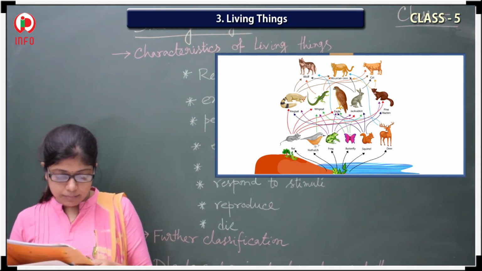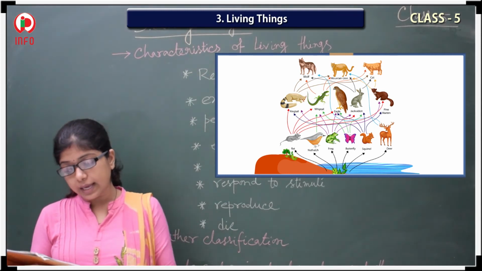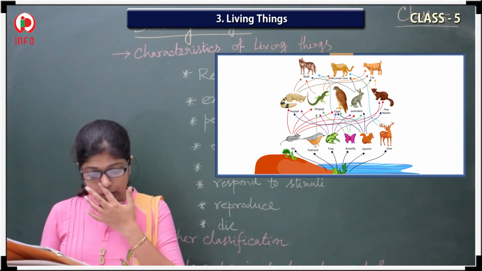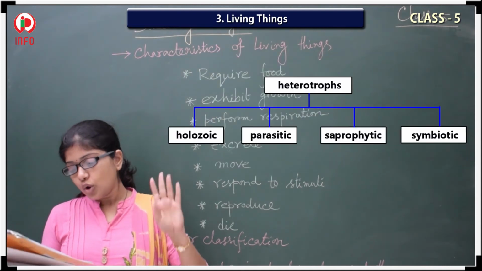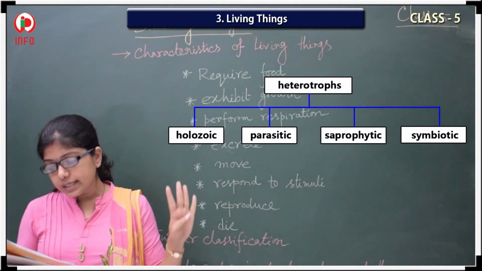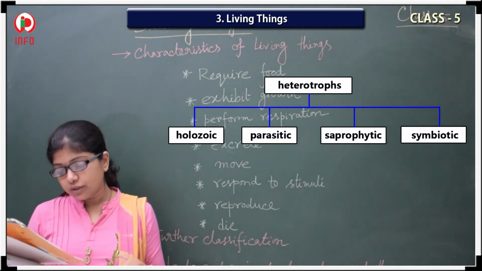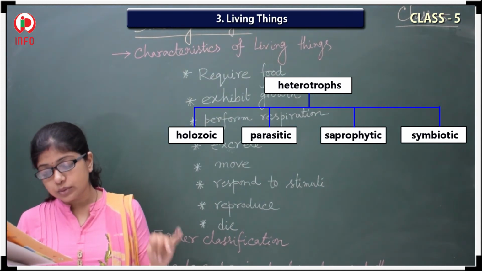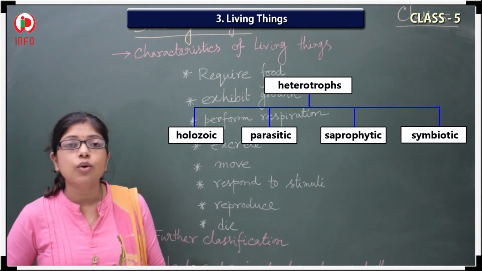And animals are called the heterotrophs, I told you, and they exhibit heterotrophic nutrition. Based on the type of nutrition, heterotrophs are classified into 4 categories. One is holozoic form, next is parasitic form, next saprophytic form, and the last one is symbiotic form. Yes, these different kinds of forms are there.